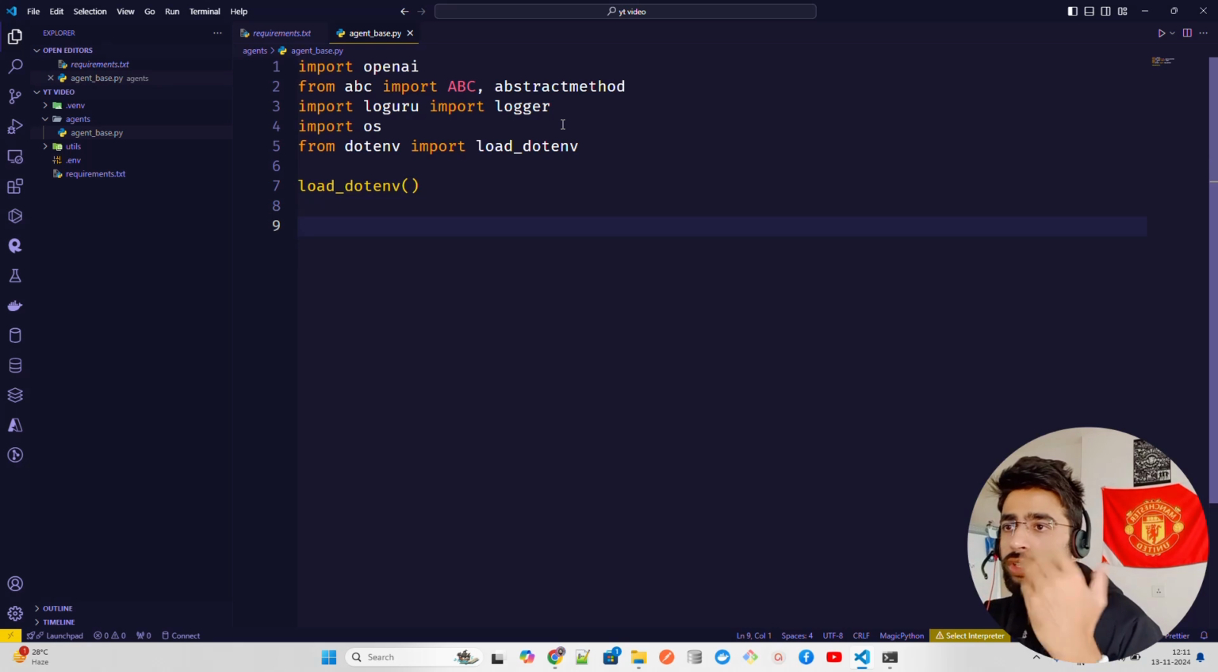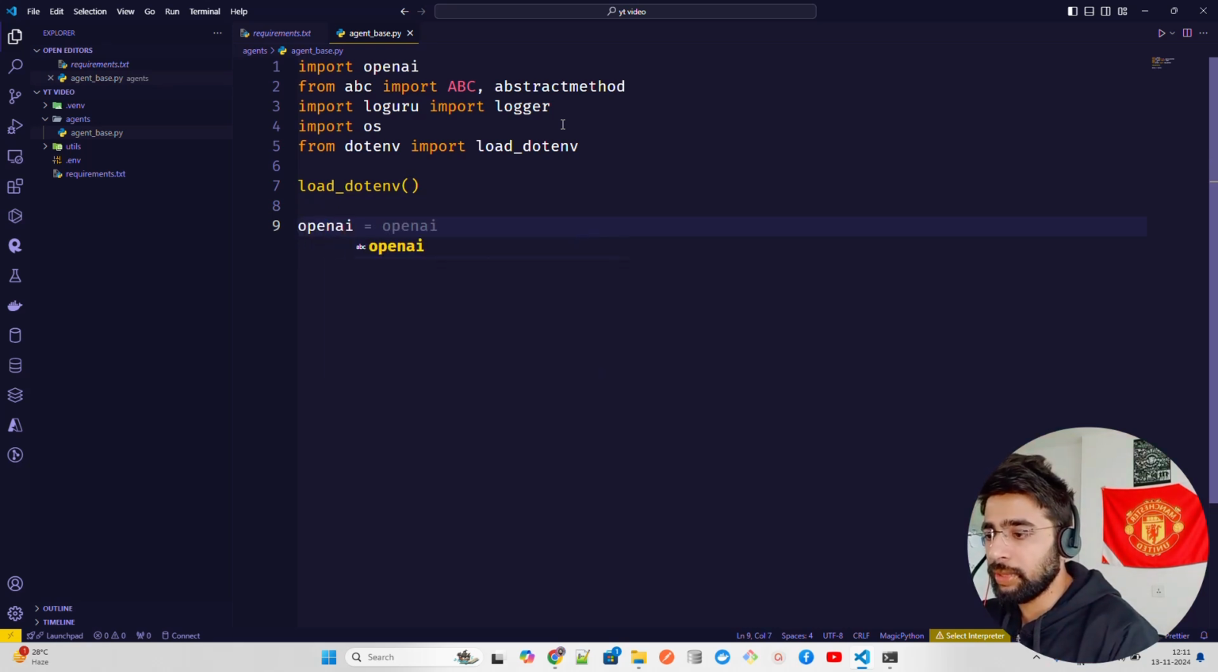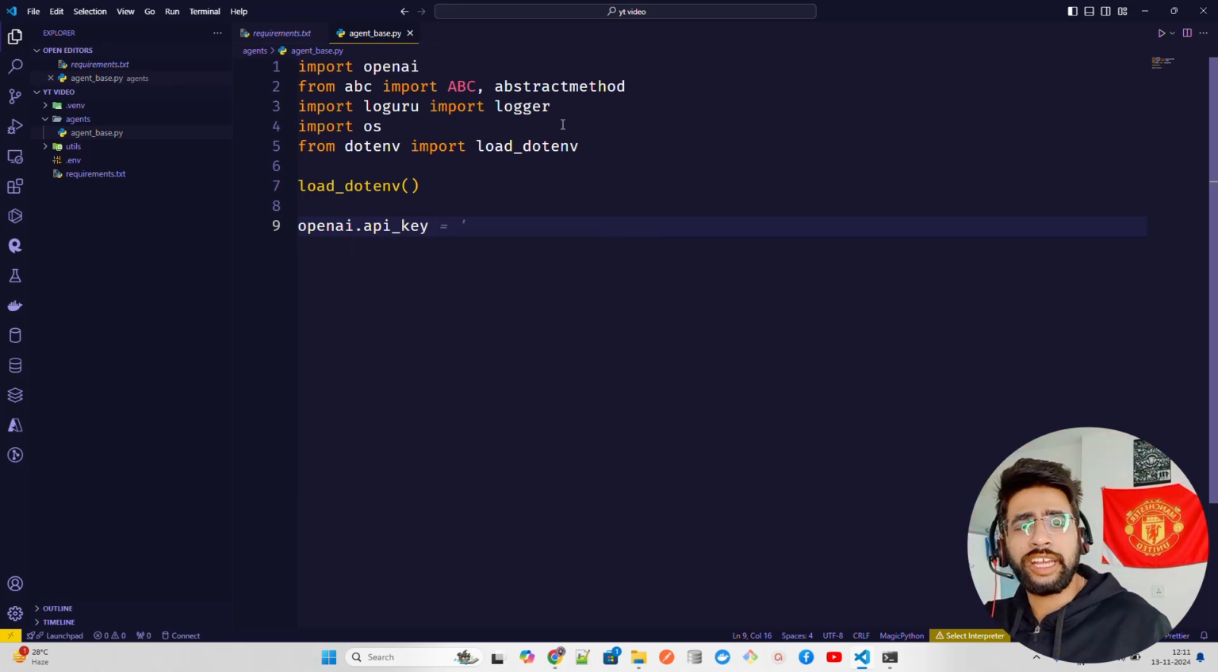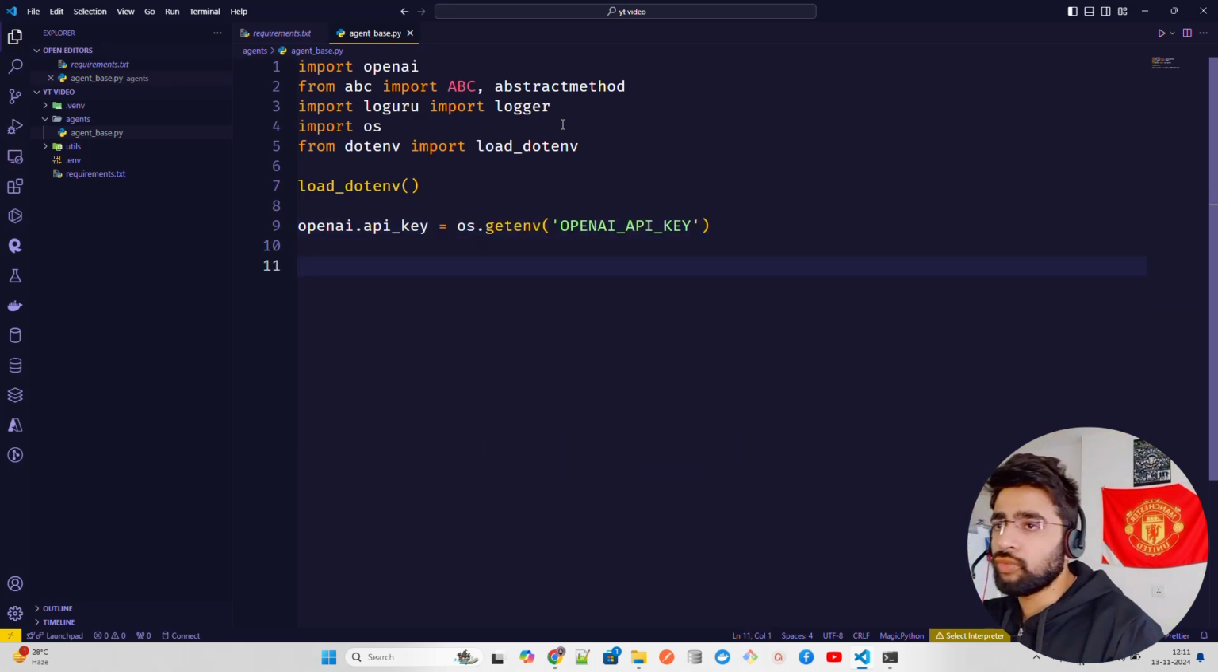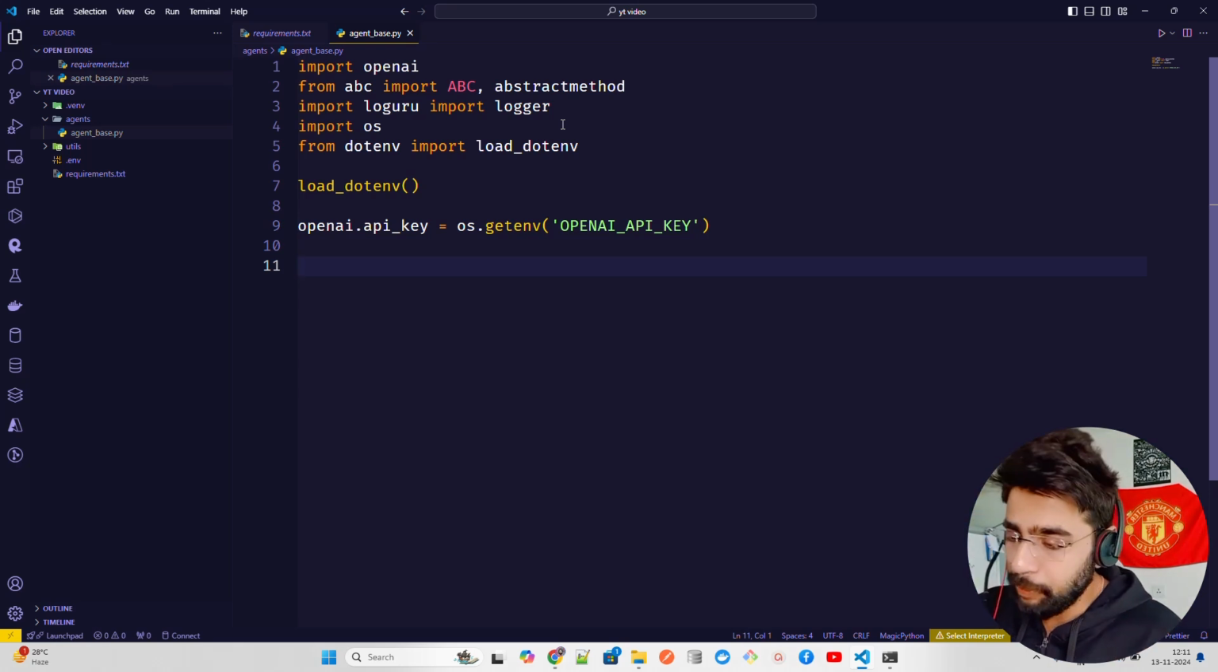This way you can load the env, and then you can set the OpenAI API key. You can also set it through the terminal. You can use the set command on Windows and the export command on a Linux machine. Let me just do it here with os.getenv. So far we have our API key set.